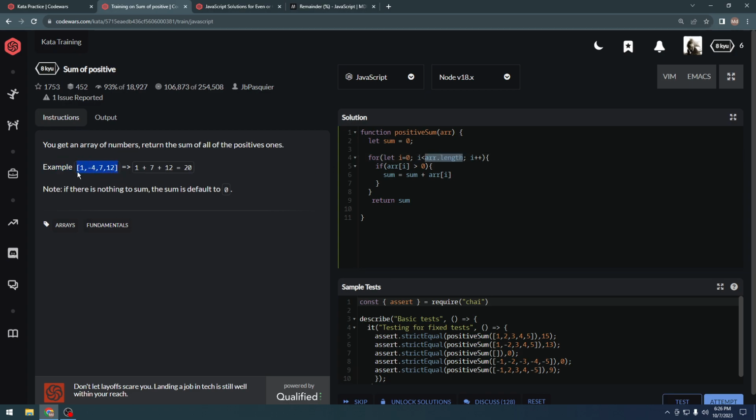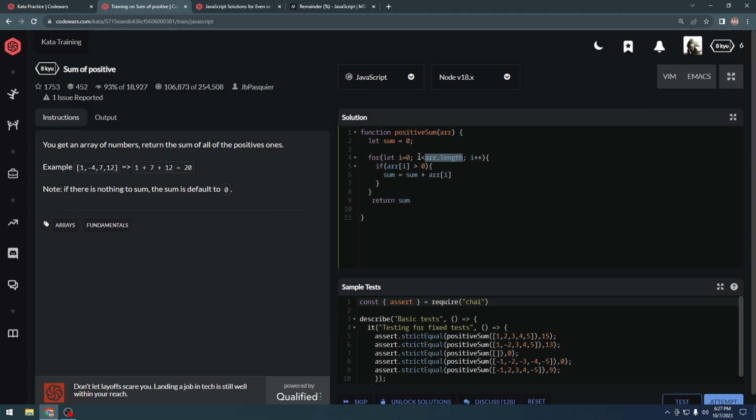In this example, let's say the array dot length would be 4. I is less than 4, my bad, I got mixed up.